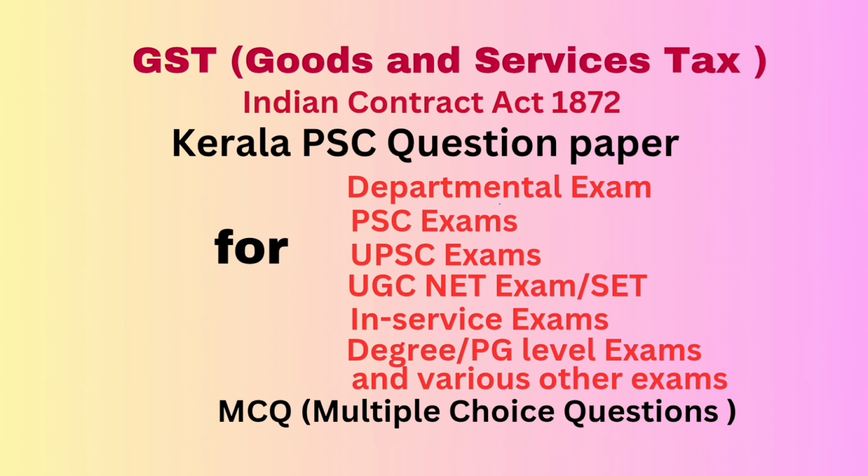I repeat question number 55. A breach of promise of marriage is dash under Indian Contract Act. Answer actionable. Question number 56. A return furnished under subsection 1 of section 39 on which self-assessed tax has been paid in full is dash as per the Central GST Act. Answer valid return. Question number 57. What should a registered person display on the name board? Correct answer option B, both certificate of registration and GST identification number.